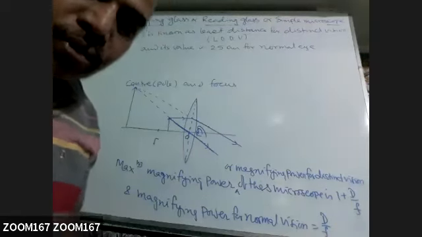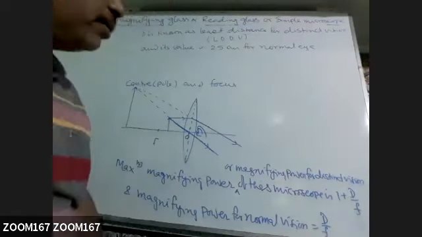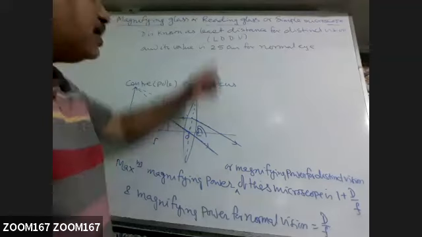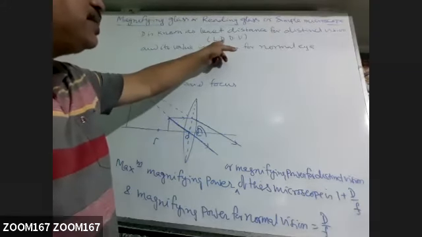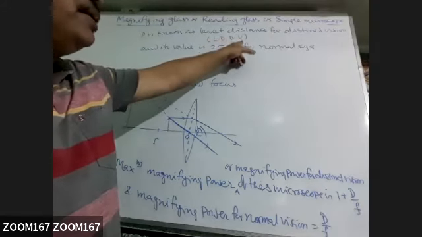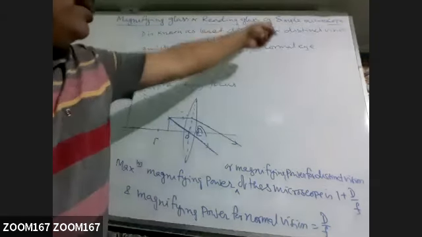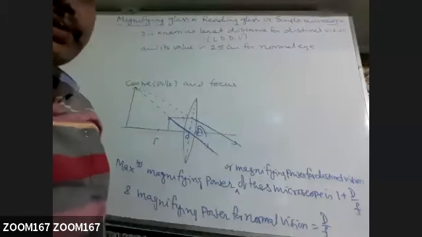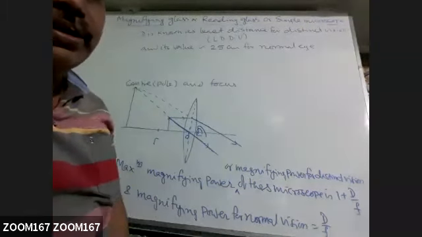This is D, least distance for distinct vision, LDDV. So sometimes we call it near point.